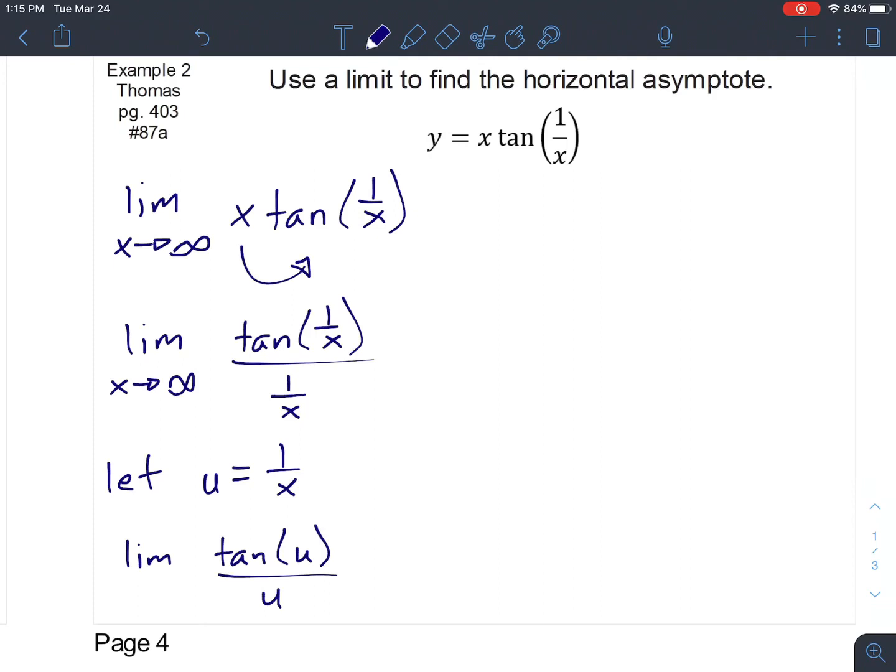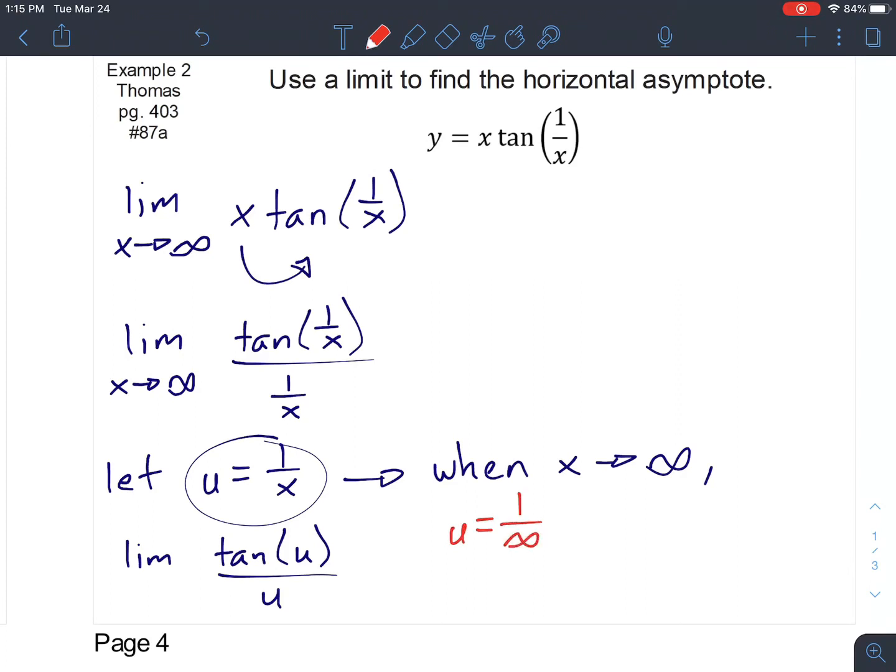Now, there's one other thing that we need to figure out, though, which is, what is our limit approaching? It used to be in terms of x, but now we no longer have x. We're using u. In order to figure that out, we're going to take this equation and consider what happens when x goes to infinity. Well, when we let x go to infinity, we have u equals 1 over infinity, which then means that we're going to get u equals 0. So that tells us that as x gets larger and larger, u is going to start going to 0.